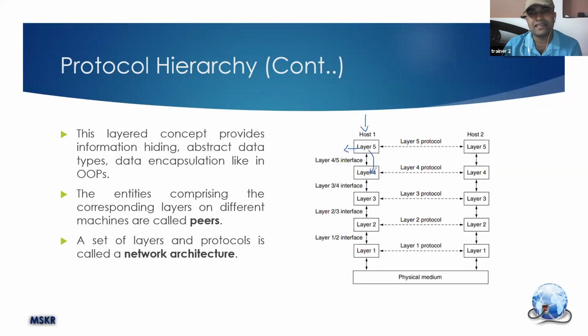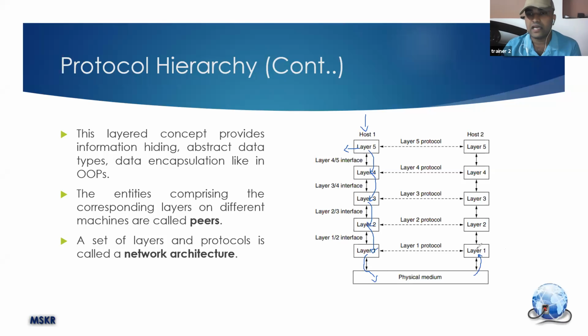Then the data is processed and given to layer 3, then layer 2, then layer 1, and layer 1 gives it to the medium, which will deliver that information to layer 1 on the receiving side. Remember, the numbering is done from bottom to top, not from top to bottom, in computer networks.